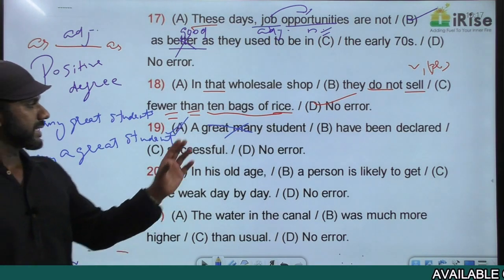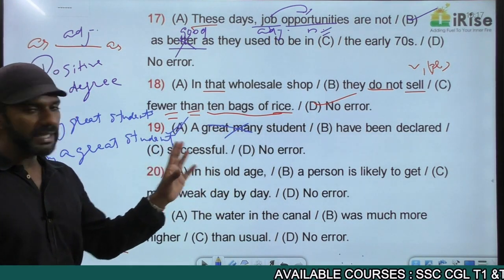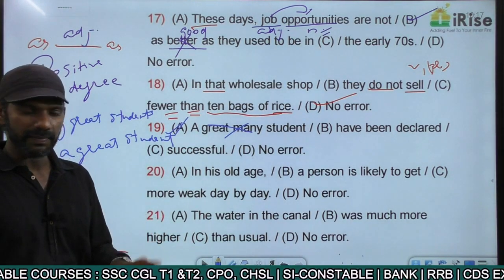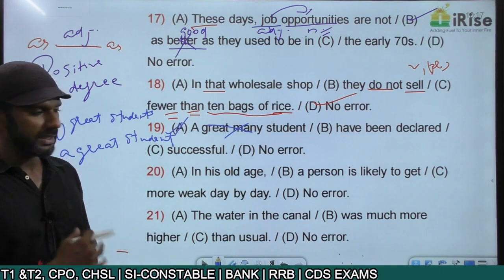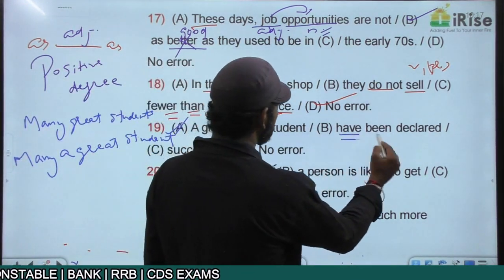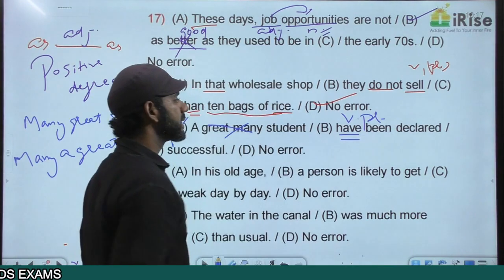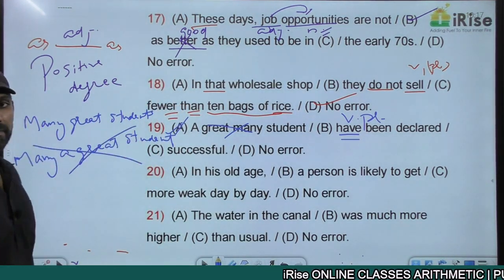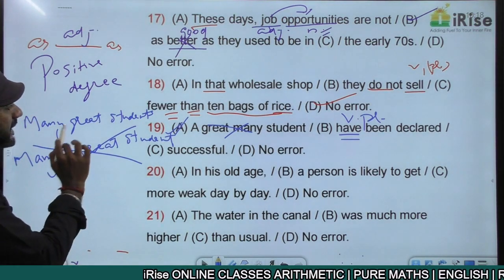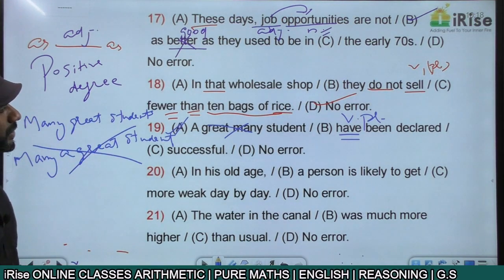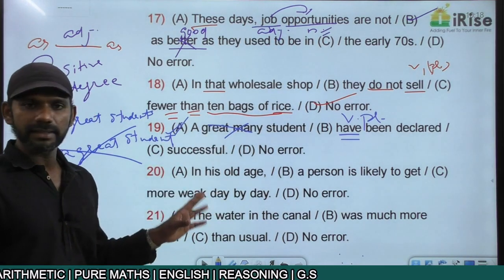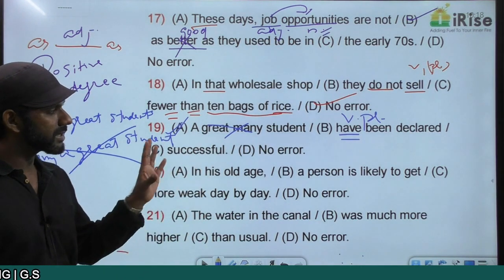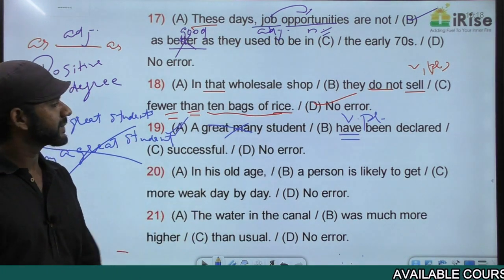Now my question is, in this case, it must be many great students or many a great student. That is my question. The error is in part A, undoubtedly. The verb here is have, plural. If the verb is plural, the subject must also be plural. So in this case, it cannot be many a great student. It must be many great students. Many great students have been declared successful. The error is in part A. Getting it? Right.